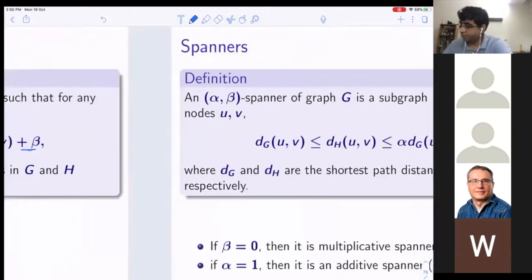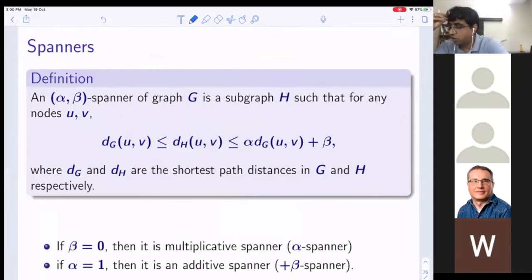Okay. So when beta equals 0, it is called a multiplicative spanner, or people also call it an alpha spanner. And if alpha equals 1, then it is an additive spanner or plus-beta spanner. So I remember that a few years back, for +2 spanner, there are n to the power 4/3 size spanners that exist for +2.